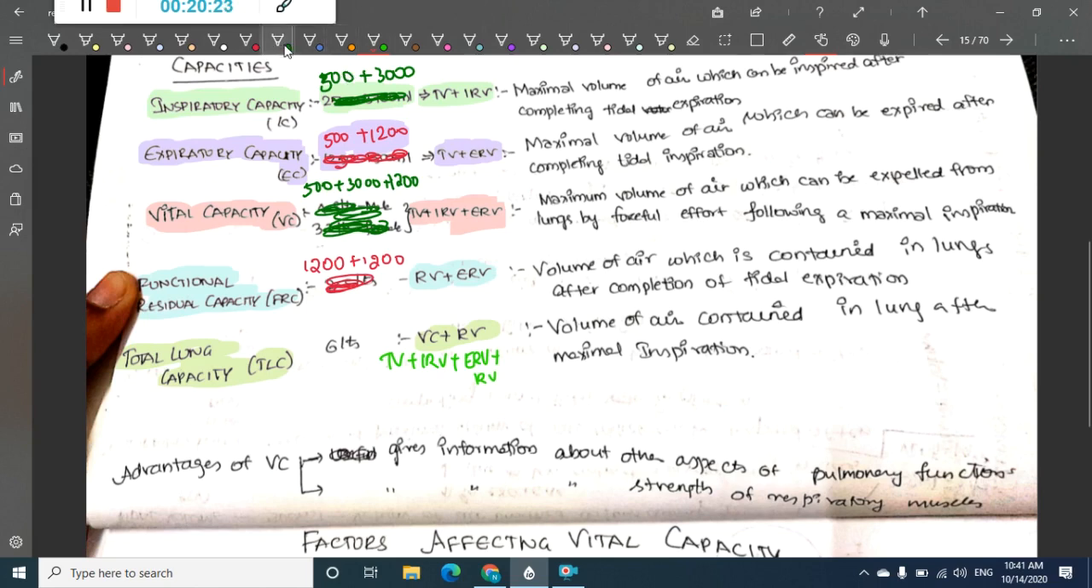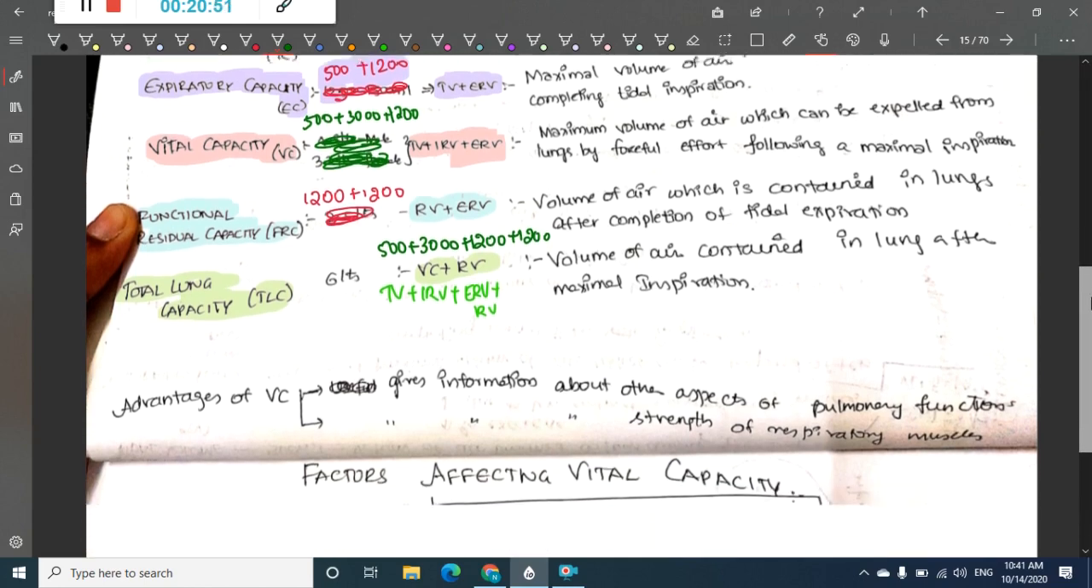So if I calculate this, we have 500 plus inspiratory reserve volume 3000, expiratory reserve volume 1200, and residual volume again 1200. So this accounts for total lung capacity. Okay, this total comes as 5900. This is total lung capacity, right?